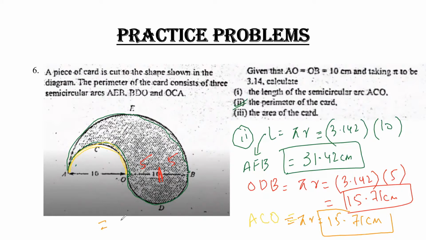After addition, that is 31.42 plus 15.71 plus 15.71, I'll get my answer, which is 62.8. This is my answer. Clear?